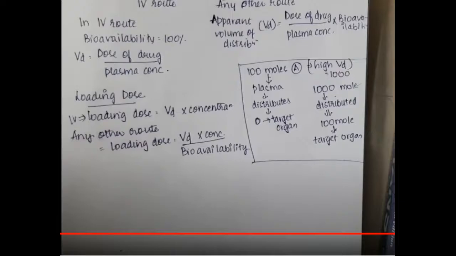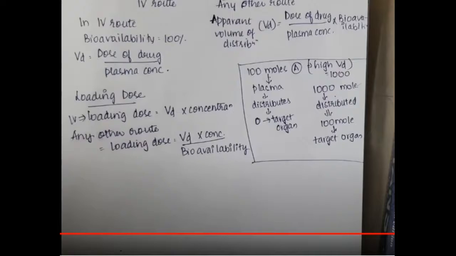Those 1000 moles get distributed in our whole volume. Now we will have to give a dose which should be more than the 1000 moles, right? So if 1000 moles are distributed in the blood or interstitial fluid, we have to give a dose which is more than 1000. So what we do is, first we give a loading dose of these 1000 moles, and then we add the required amount of dosage pertaining to the disease, right?